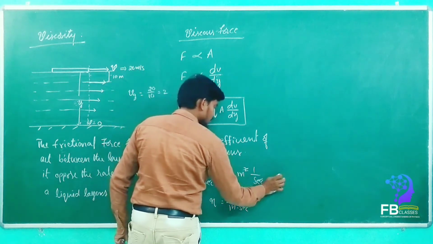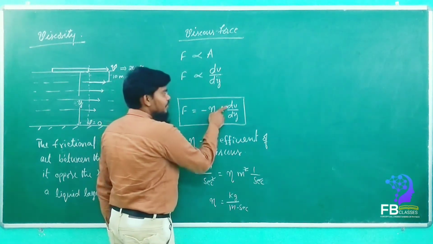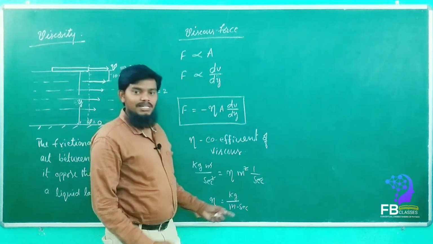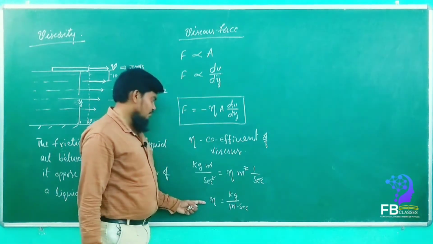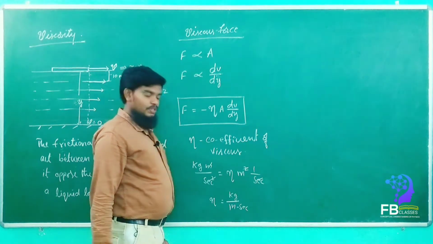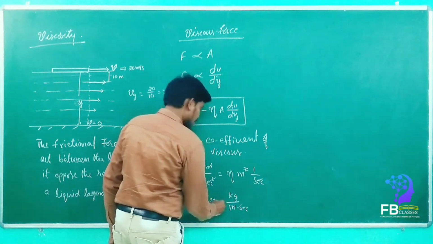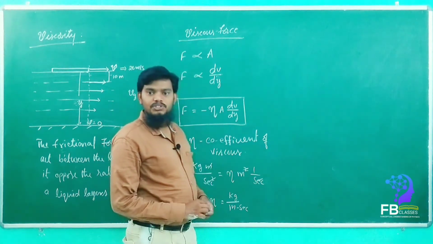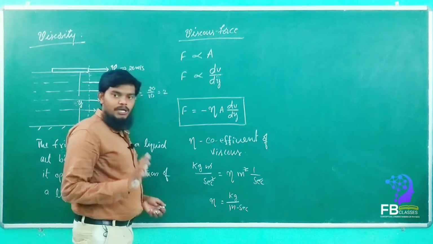See here, meter per second, meter gets cancelled, 1 by second. So second square gets cancelled. What remains here? Kg per meter second. This is the SI unit of coefficient of viscosity. Got it? Are you getting my point?